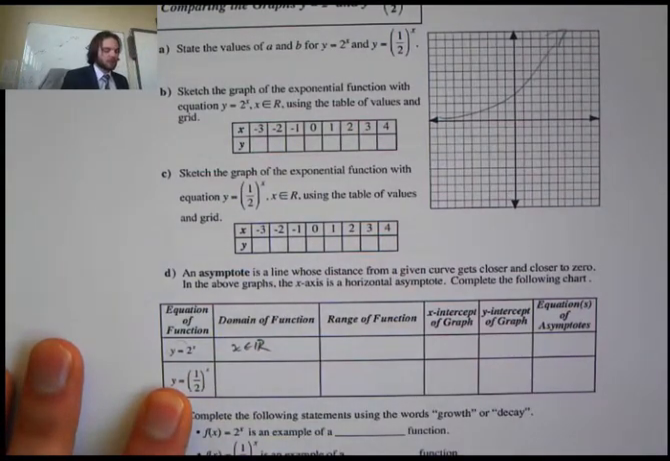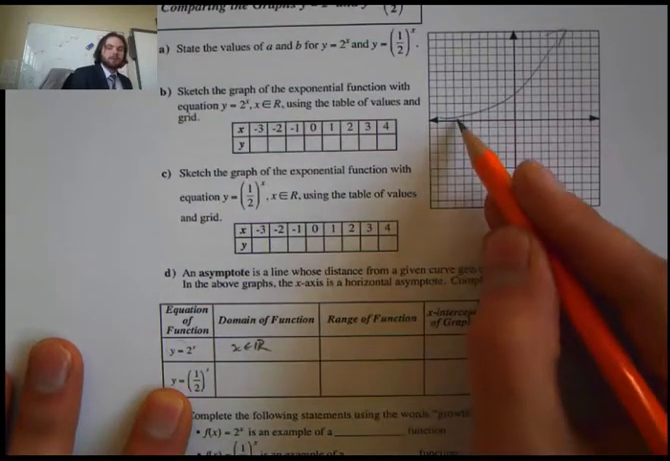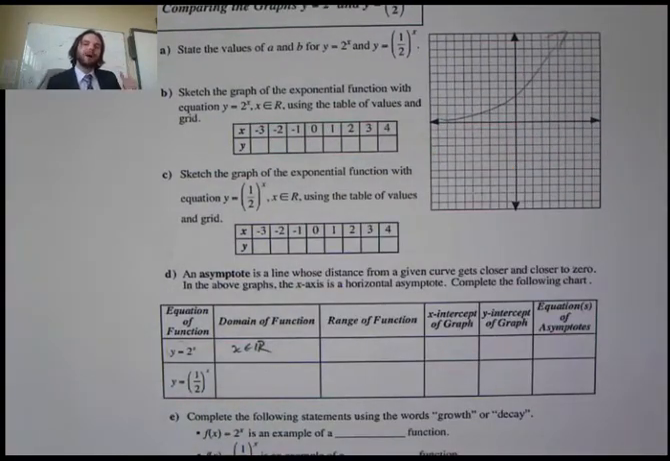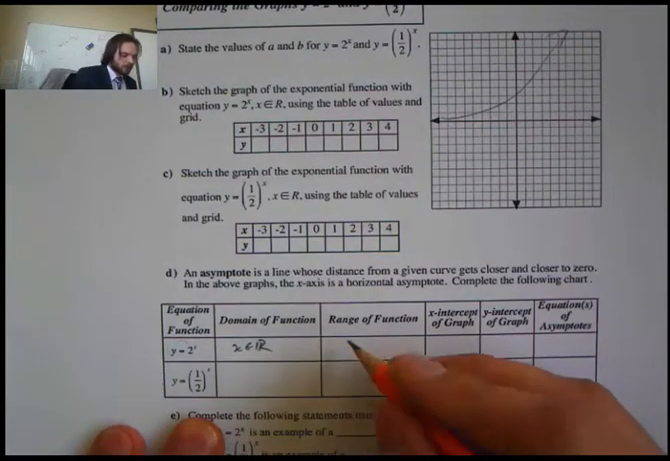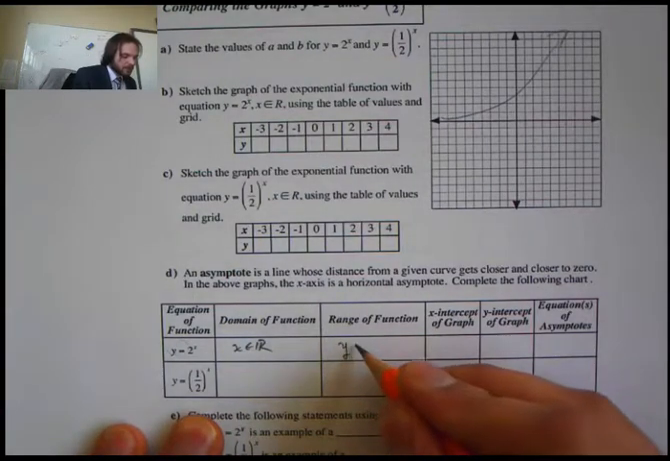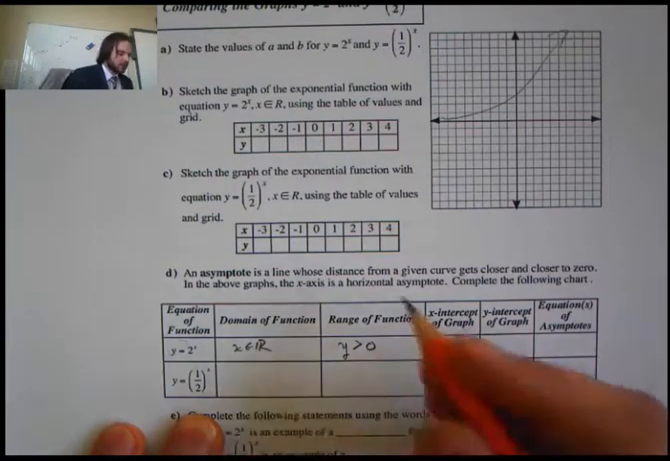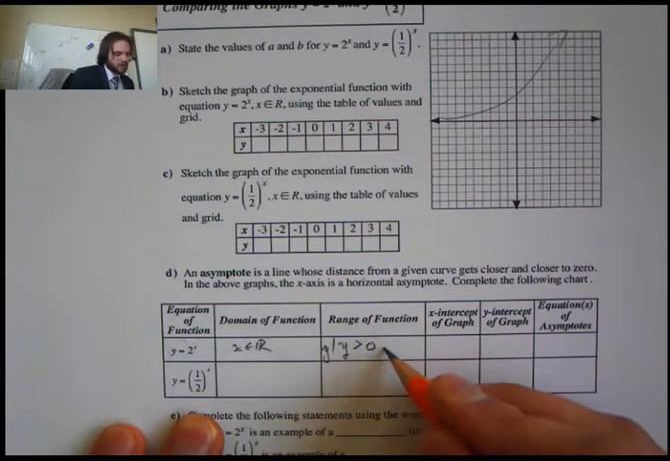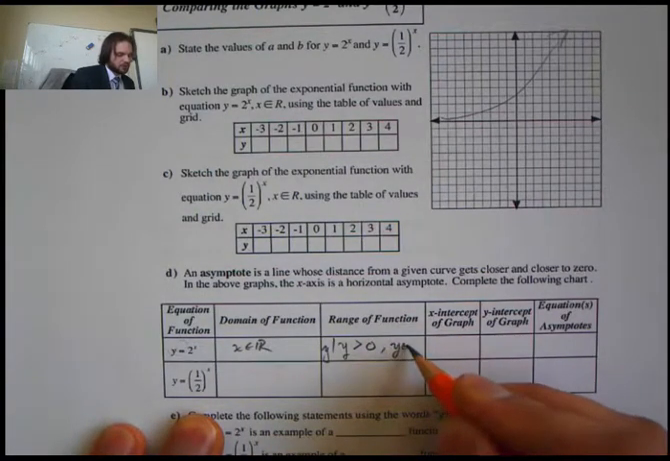What is the range of the function? Well, my range, if we remember, I went over it, we cannot quite hit 0, could we? So my range is y must be greater than 0. Okay, y must be greater than 0. We're looking at y, so y is greater than 0, y is an element of all real numbers.